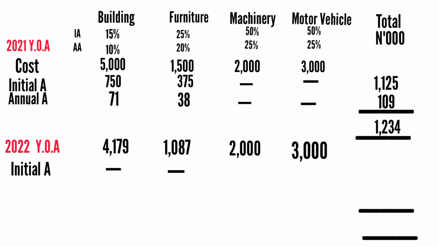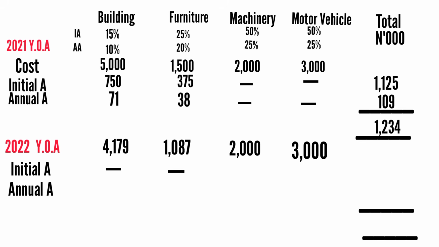Because they fall in the 2022 year of assessment, but you will charge annual allowances. Annual allowance is always charged every year. You charge it for building and furniture, but you won't charge initial allowance for them. It is only machinery and motor vehicle you will charge initial allowance for, and you would also charge annual allowance for them. Okay. Now, let's start from building.